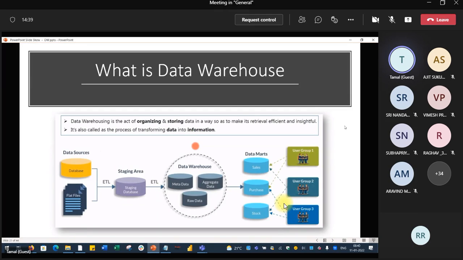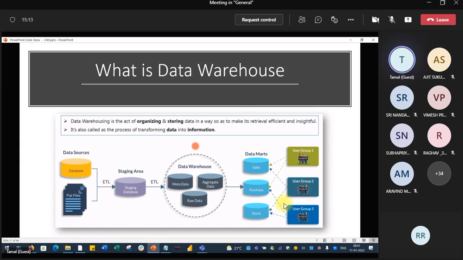So we are starting with data warehousing. Of course, there has to be a database, majorly a relational database. Now data warehousing means a huge amount of data. Why are we using data warehousing? First of all, for analysis, for data mining, for forecasting. That is historical data we are keeping for our analytical purpose.